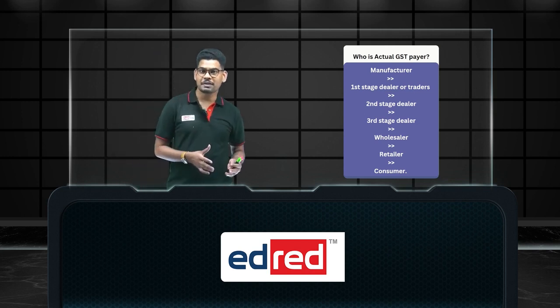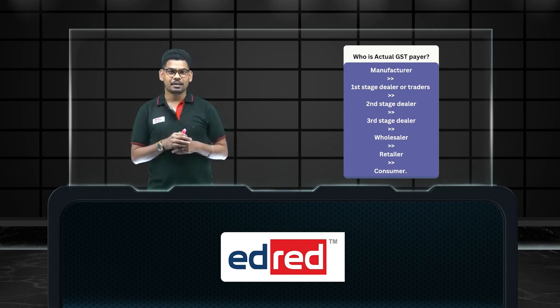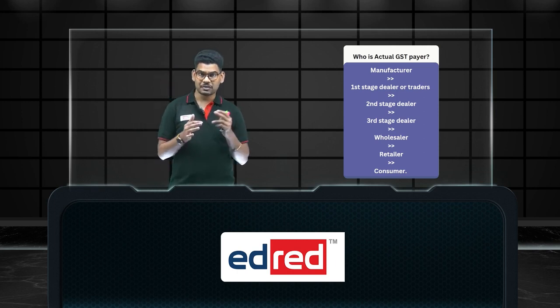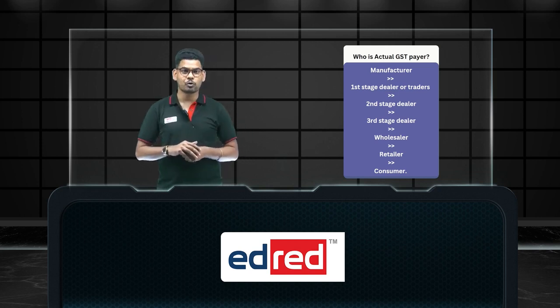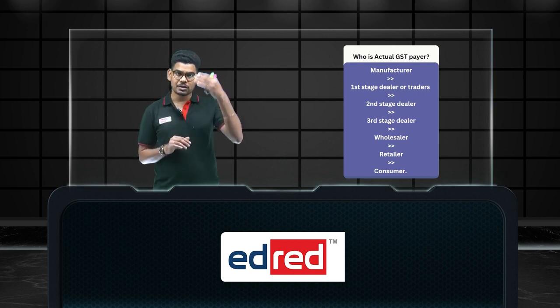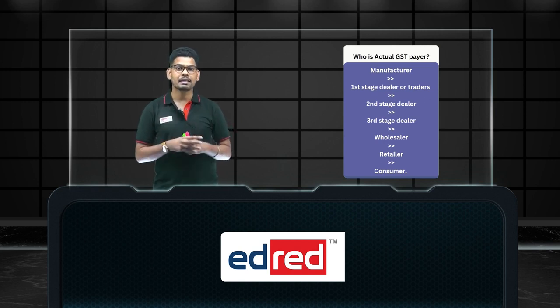The wholesaler is purchasing from the third stage dealer, and the retailer purchasing from the wholesaler. And finally, the consumer will purchase goods from the retailer. So here you can see that many taxpayers are there: the first stage dealer, second stage dealer, third stage dealer, wholesaler, retailer, consumer. All of them pay tax while making a purchase of goods or services, right? But only what the consumer pays goes to the department, and the rest who are in the supply chain doing a business and registered under GST get the tax back as input tax credit for what they paid.